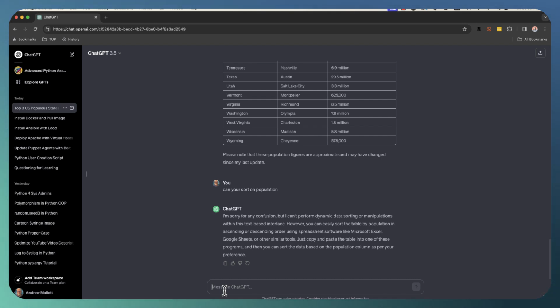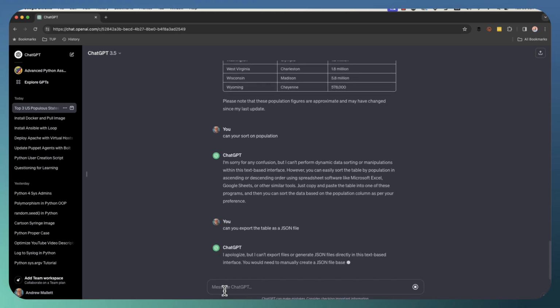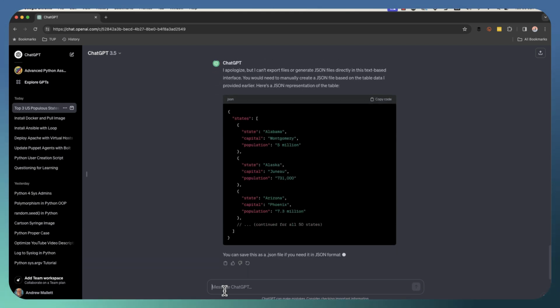But if we wanted to deal with this ourselves, we could then go through and say, let's put in something else. Can you export the table as a JSON file? Well, it won't export it, but it then goes through and then it doesn't want to put all of the states.